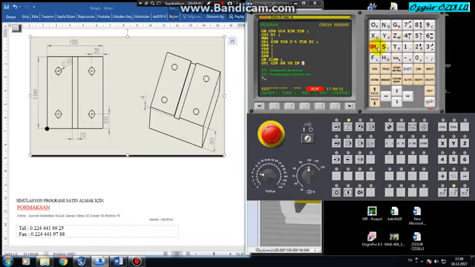Let's go and get our second tool. Our second tool is a 10 mm drill. We set M62. And then let's introduce its length compensation by saying G43 H2.